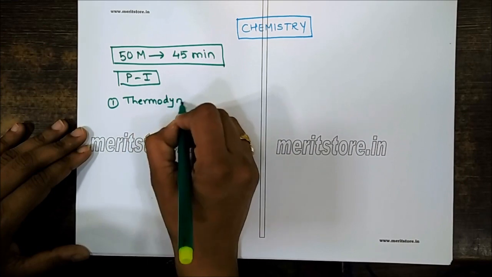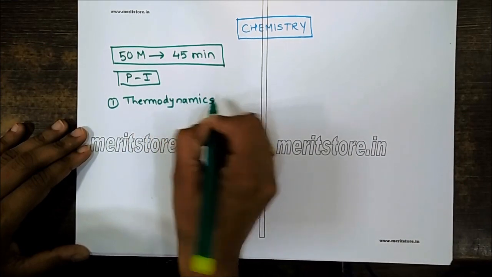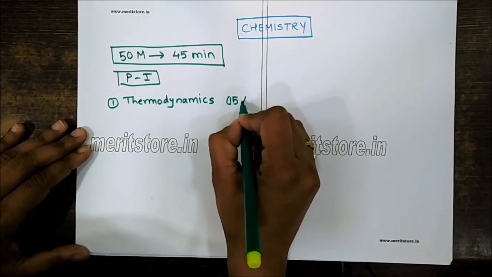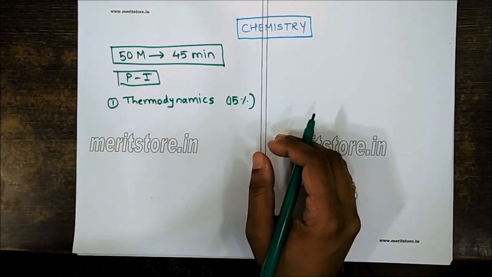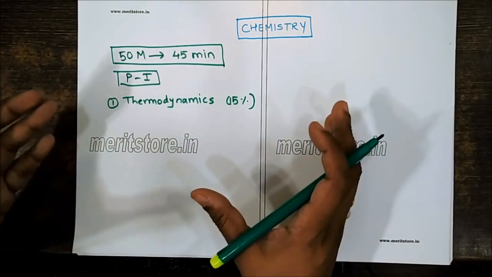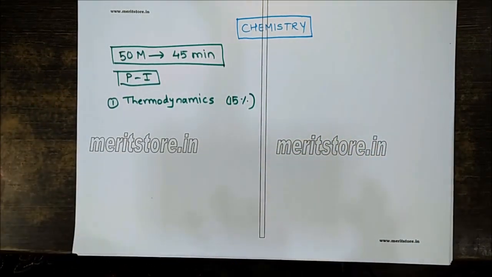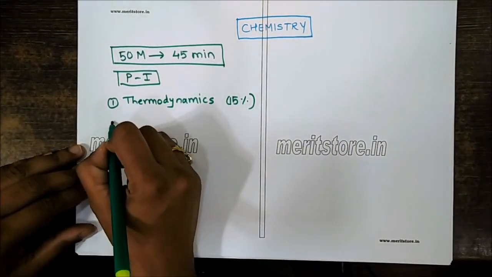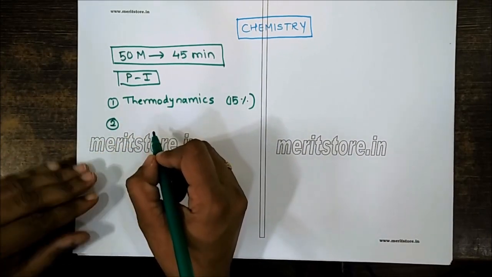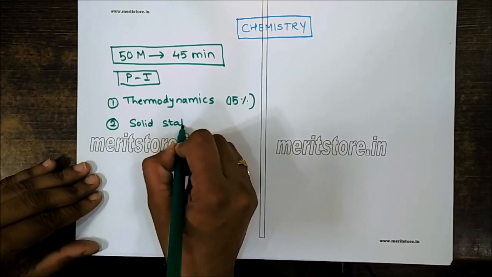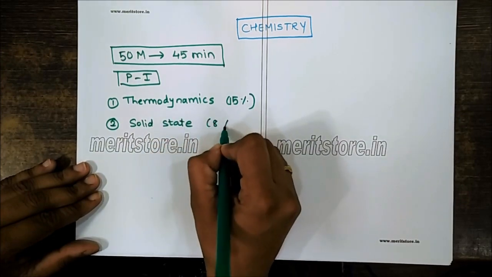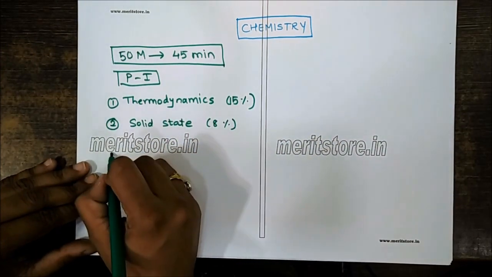Thermodynamics has the highest weightage in chemistry. Around 50% of the MCQs will be asked on thermodynamics. That will consist of some theory questions, and maybe some numericals will be included in this. The second chapter that students should focus on is solid state, which accounts for around 8% of the MCQs.